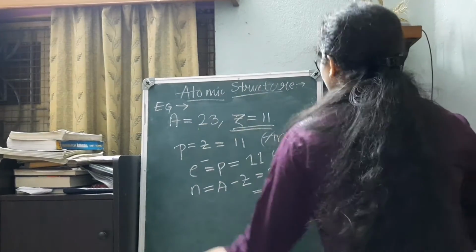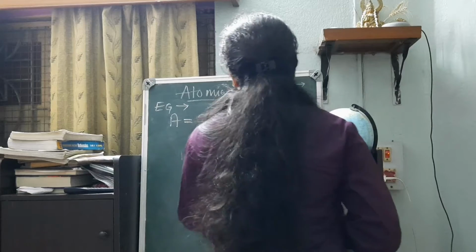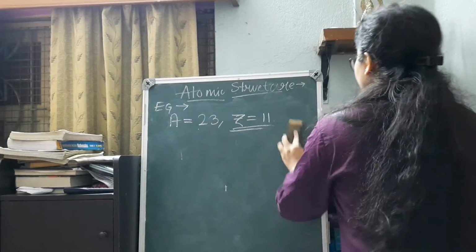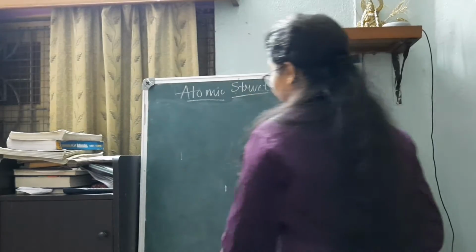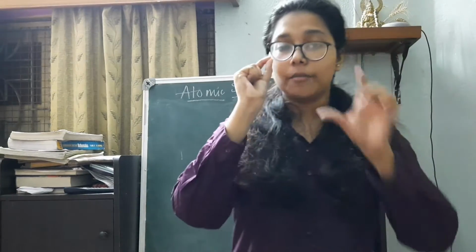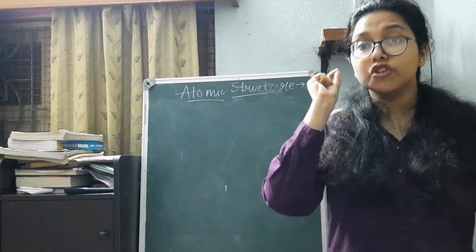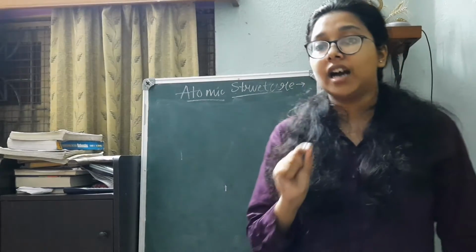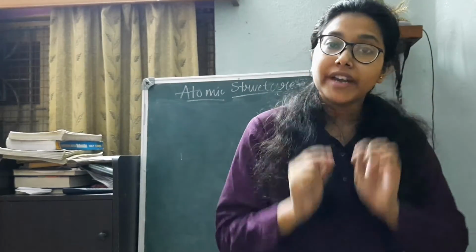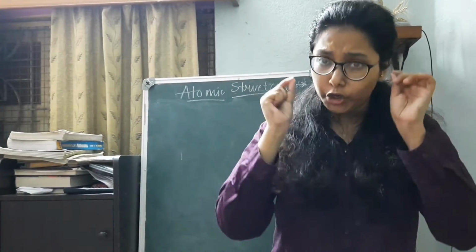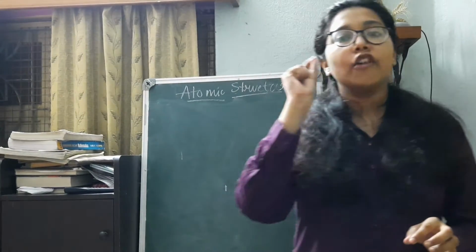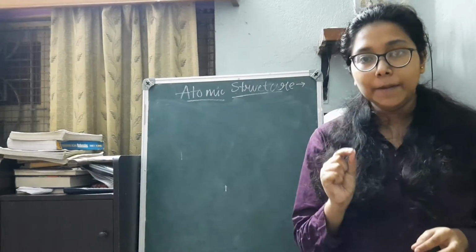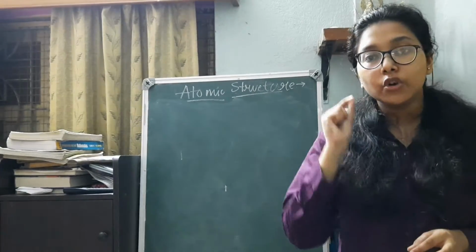Now the most important thing is that the elements having the atomic number 1 to 20, you must memorize them by heart, because in your examination, and for your knowledge purpose as well, not just examination purpose, you need to know them.